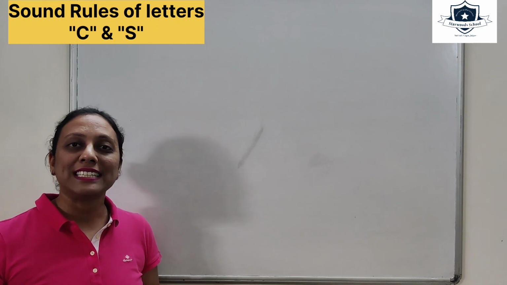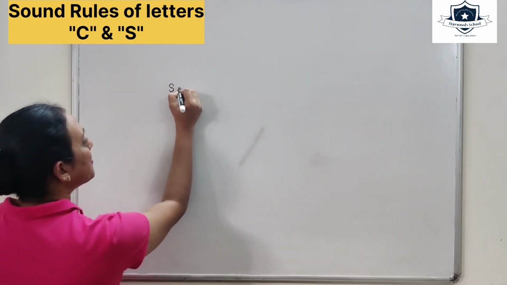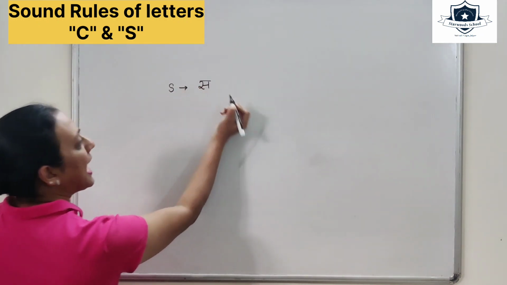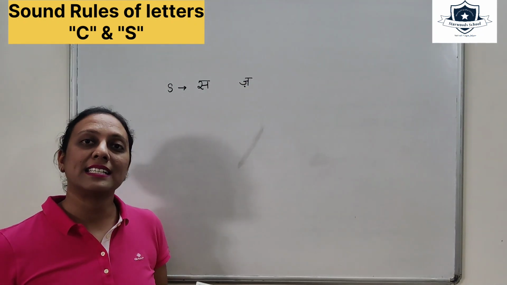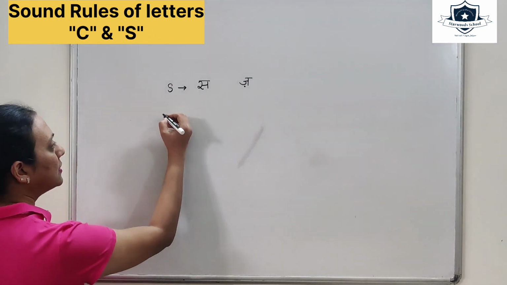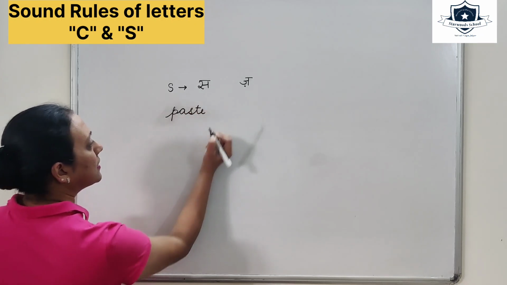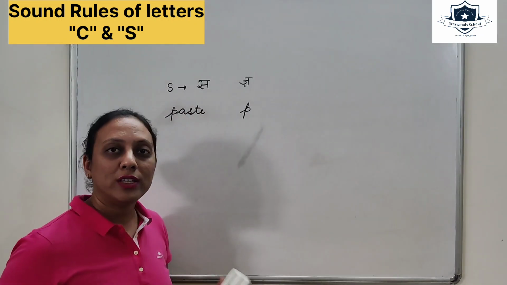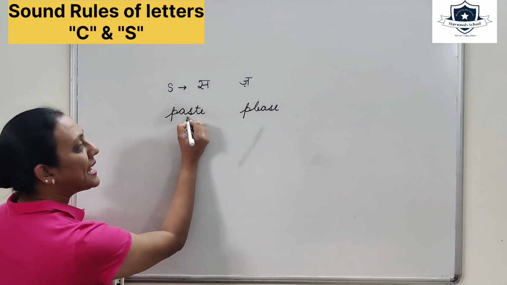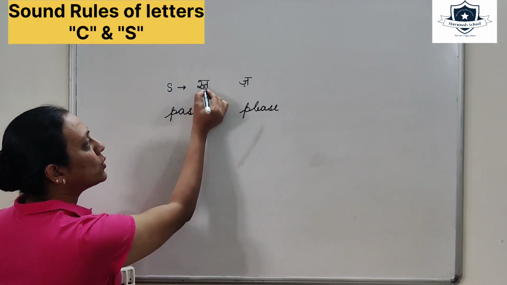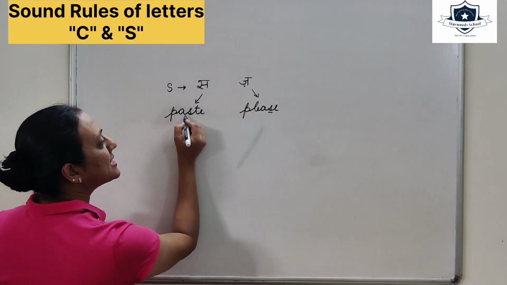The next magical letter that we are discussing today is S, sound of S. S makes the sound of S and it makes the sound of Z. There are two sounds that S makes. For example, we take paste. On the other hand, we take please. Paste, S. It's making the sound of S. Please. It's making the sound of Z.